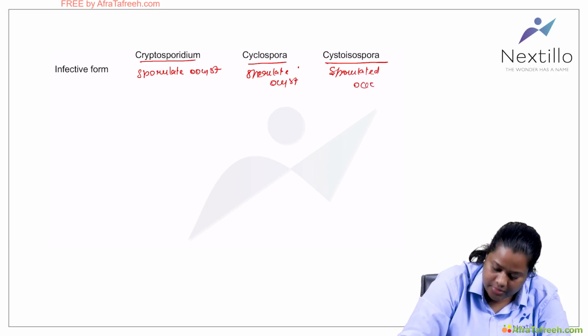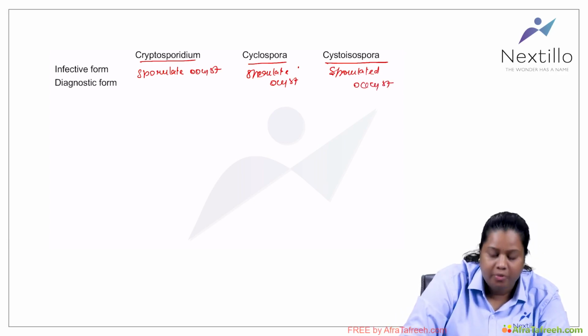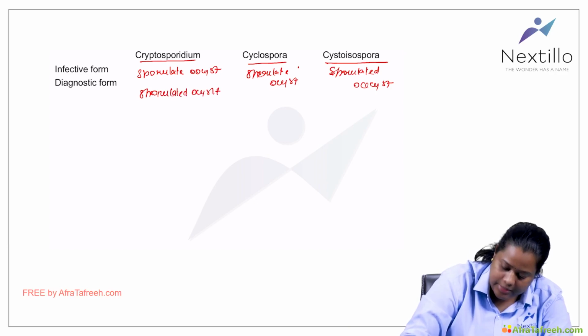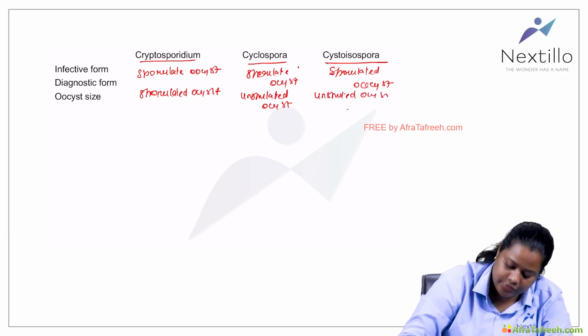The diagnostic form, again for Cryptosporidium, is the sporulated oocyst. It will be the unsporulated oocyst for Cyclospora, and again the unsporulated oocyst for Isospora. That is the diagnostic form.